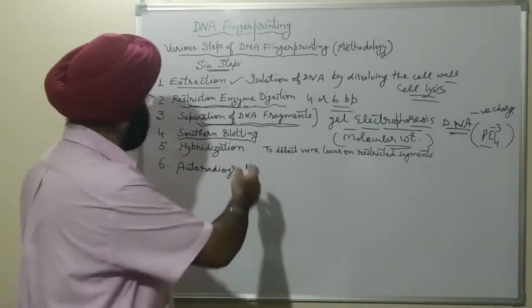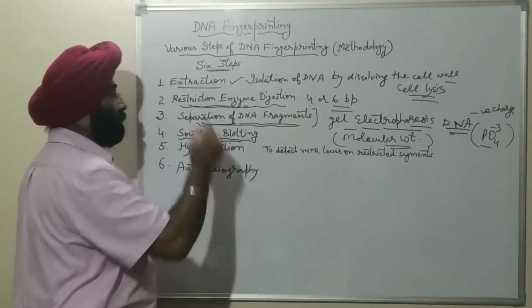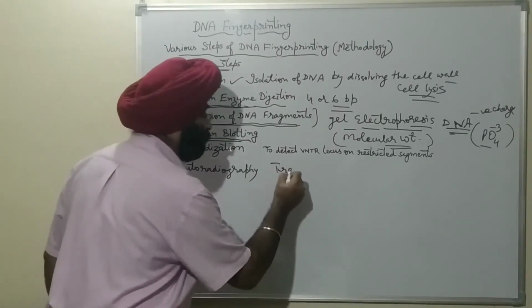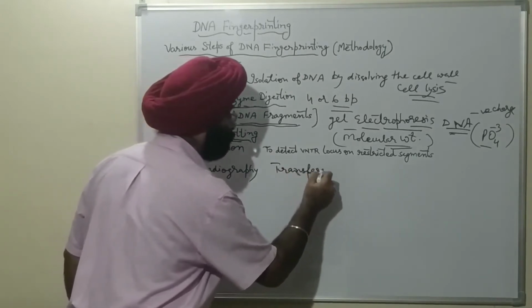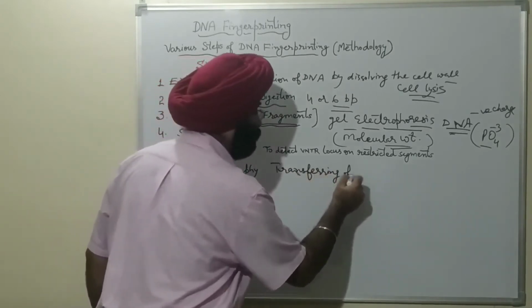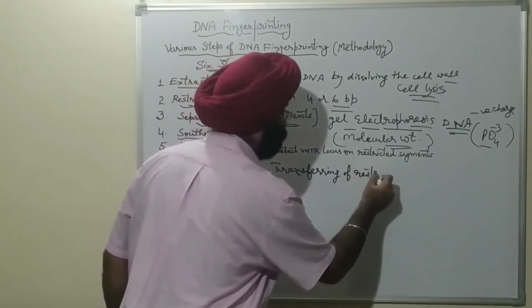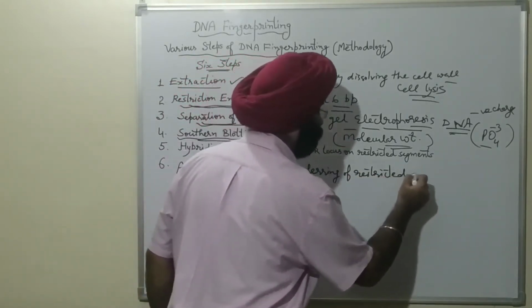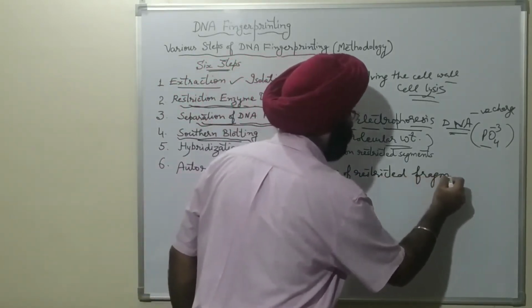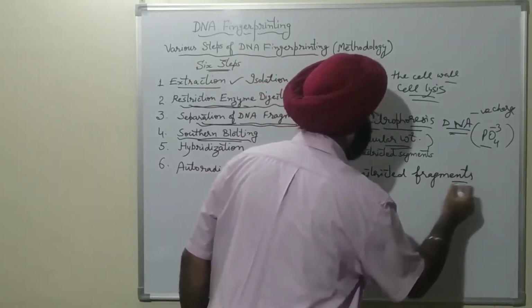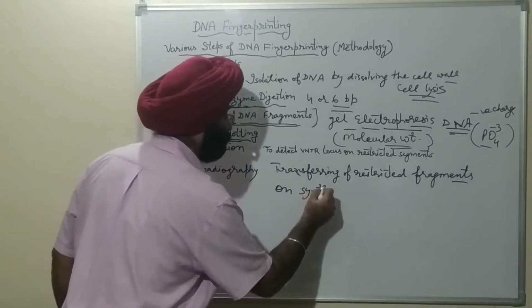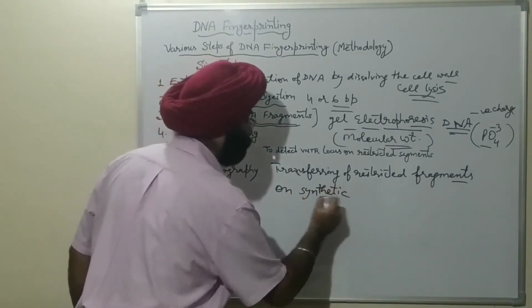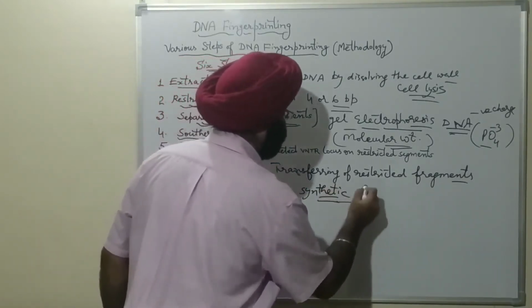Now what happens in Southern blotting? This is the transferring of restricted fragments on synthetic sheet.